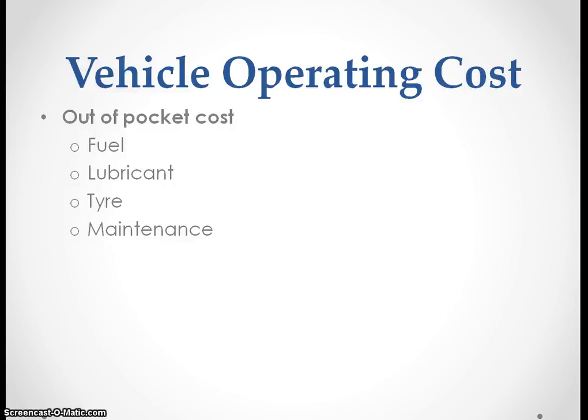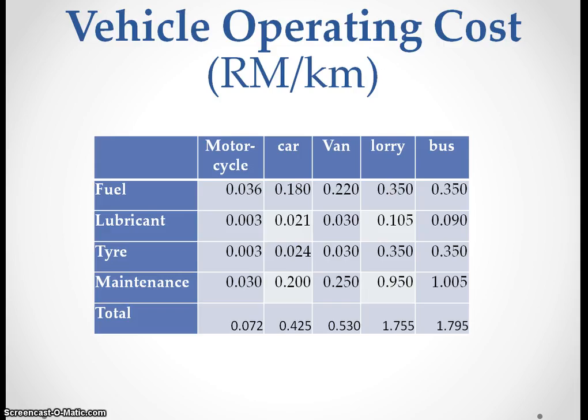And for vehicle operating costs, of course we look into out of pocket costs. So the monthly installment of the car we exclude from our calculation, because no matter whether you park your car at home or you use your car, you have to pay the monthly installment. Out of pocket costs include fuel, lubricant, tire, and maintenance.